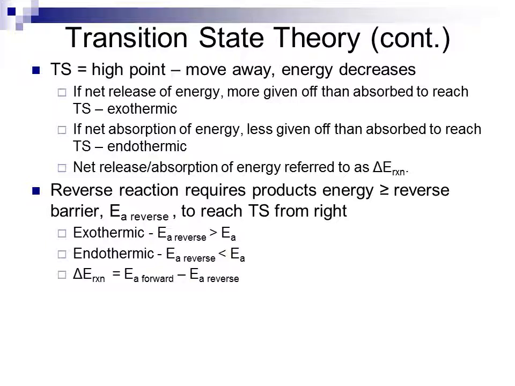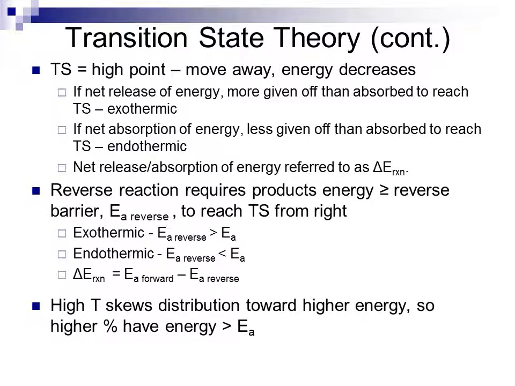The delta E of the reaction then overall is the difference between the EA of the forward process and the EA of the reverse process. Higher temperature will skew the distribution towards a higher energy, so a higher percentage of particles will have energy greater than the activation energy. A catalyst will also alter the pathway, which lowers the activation energy barrier.